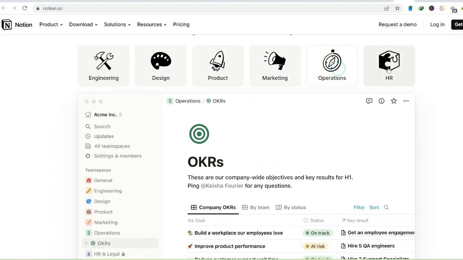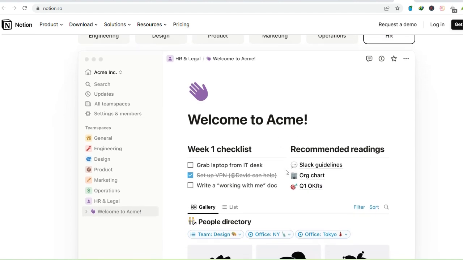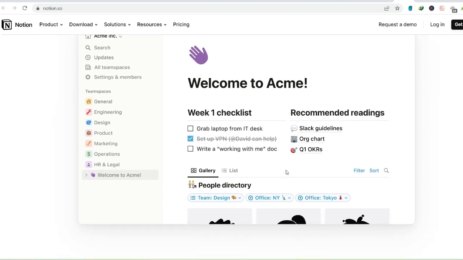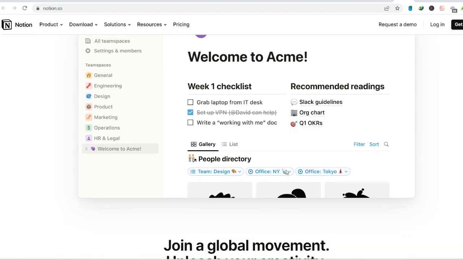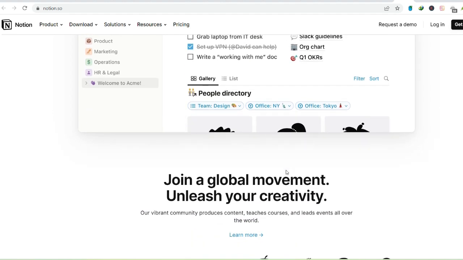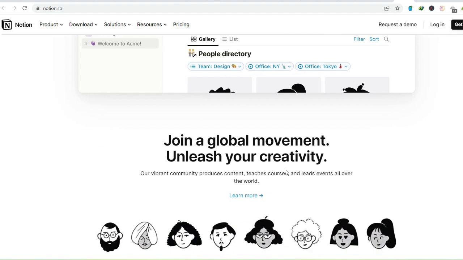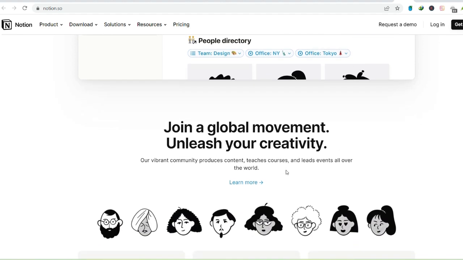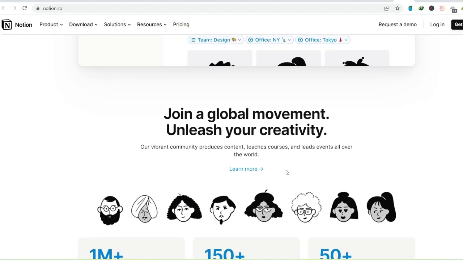OneNote, the creative canvas. OneNote is a visual organization dream come true. Think of it as a giant virtual corkboard where you can pin notes, images, web links, anything that sparks your creativity. It's perfect for brainstorming sessions, mood boards, and visually planning projects.